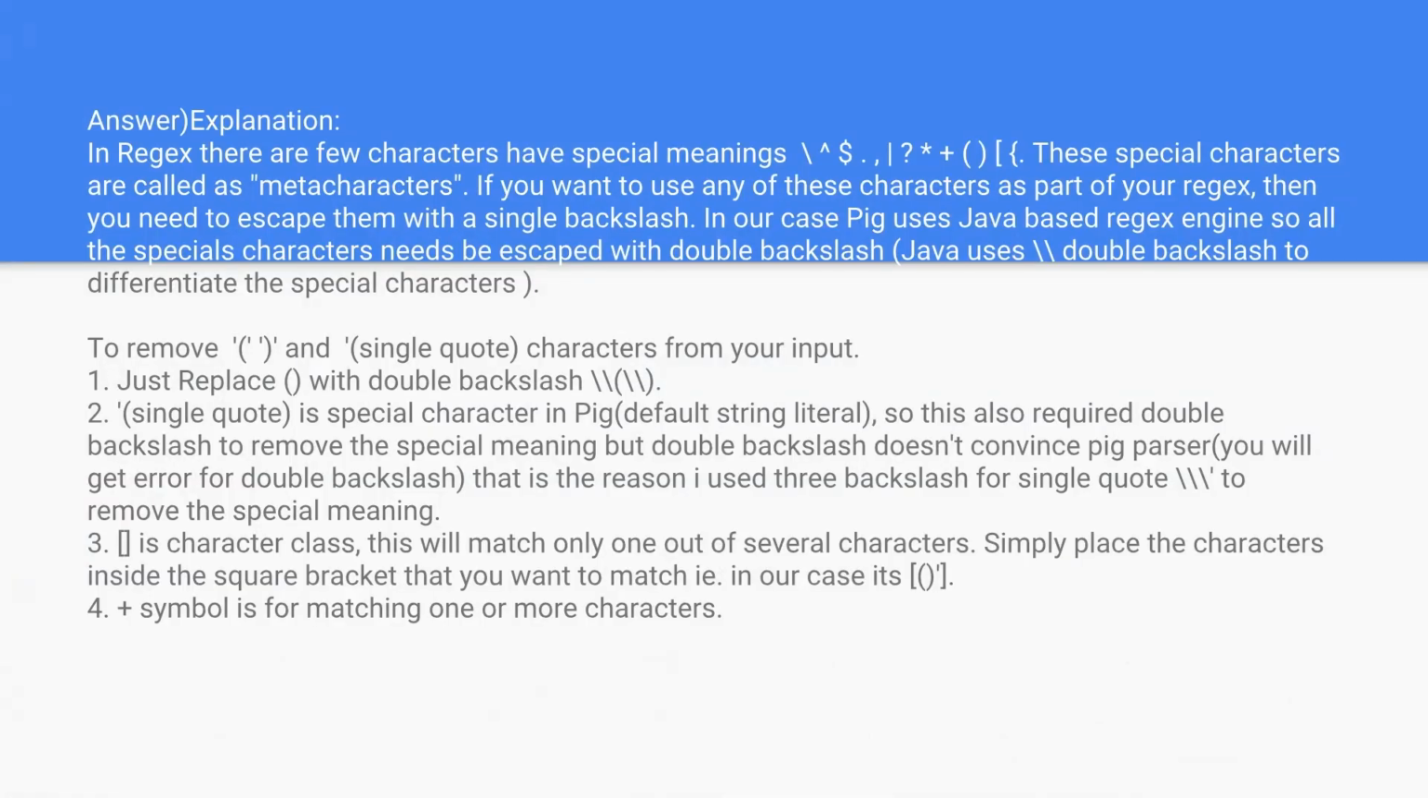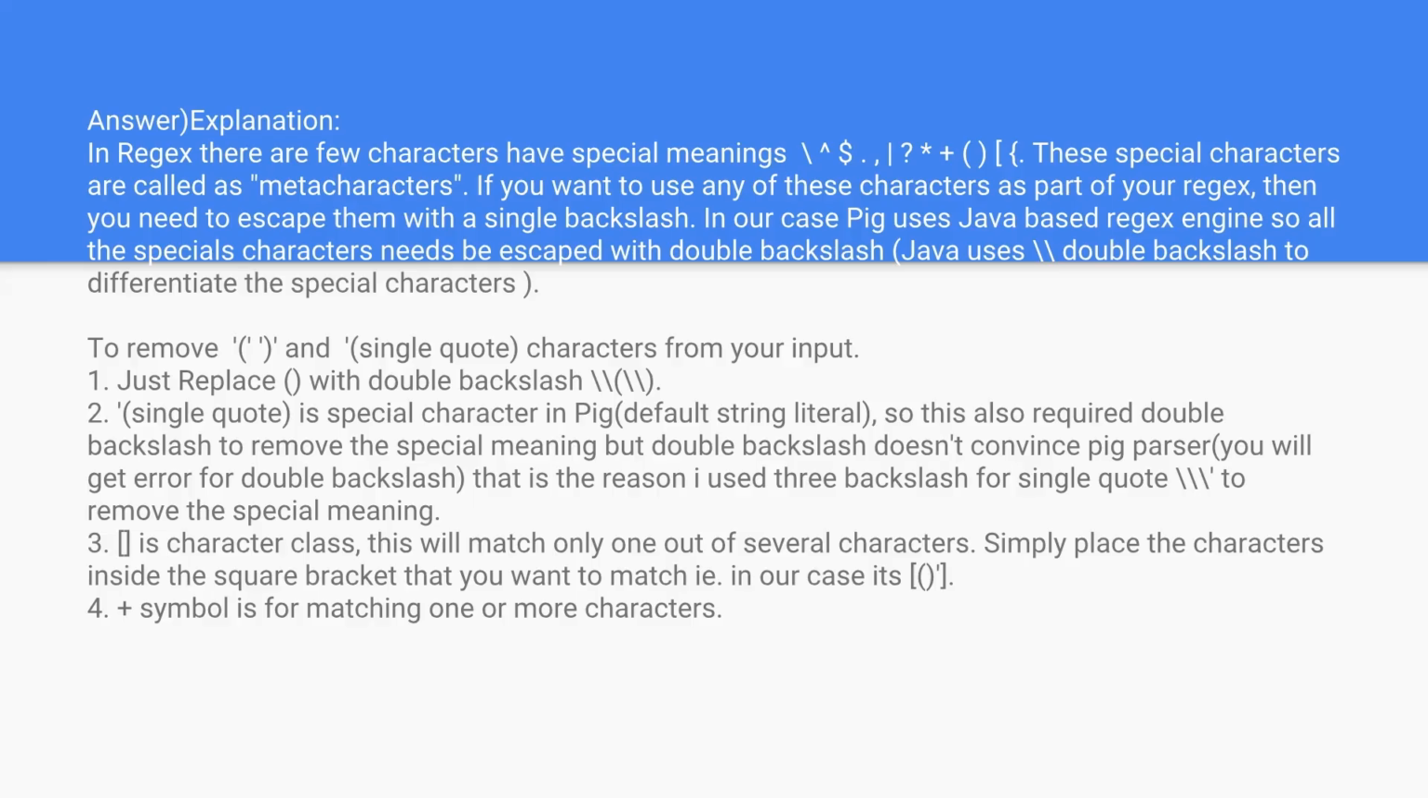To achieve the desired result, we are going to use regex. Regex stands for regular expression. In regular expressions, a few characters have special meanings, such as slash, dollar sign, full stop, comma, question mark, star, plus, open bracket, close bracket, square bracket, curly bracket. These special characters are called metacharacters. If we want to use any of these characters as a part of the regex, then we need to escape them using a single backslash.